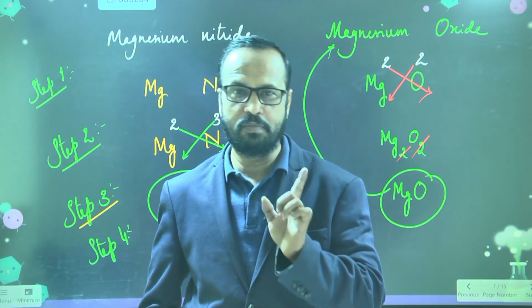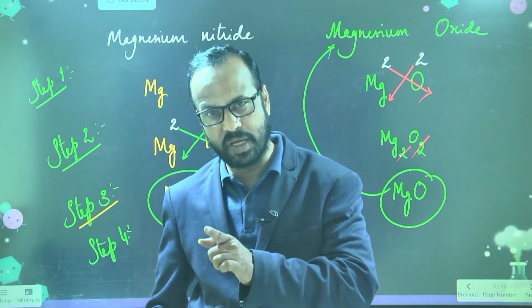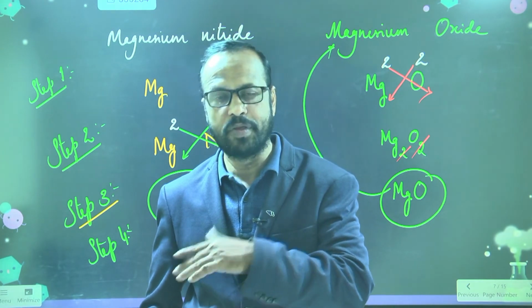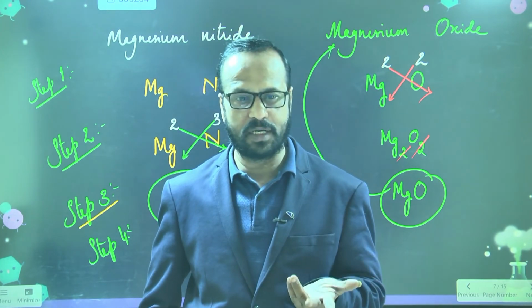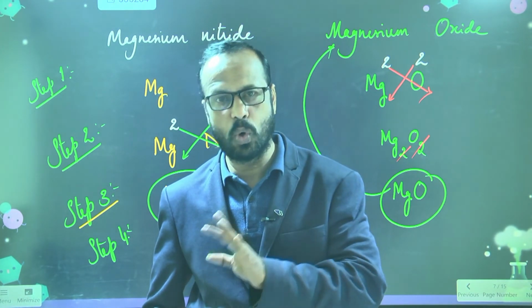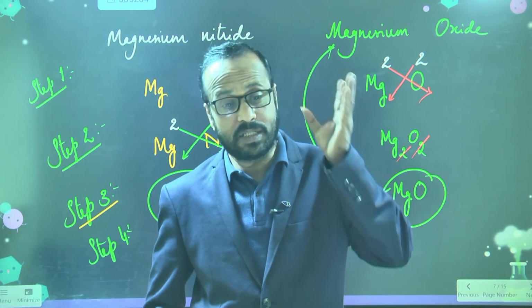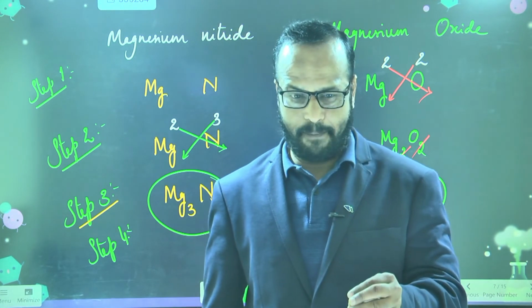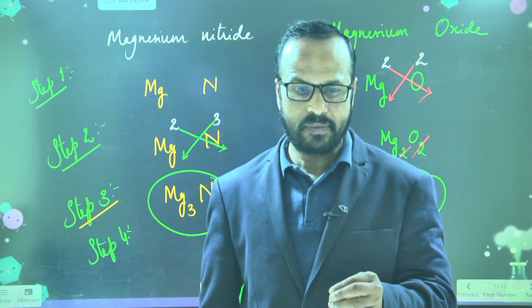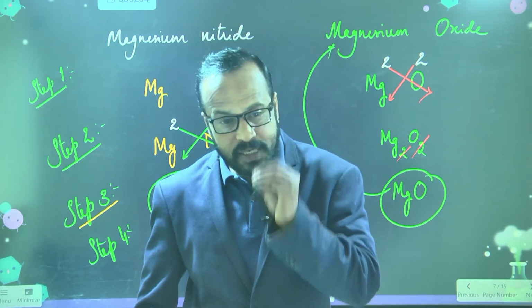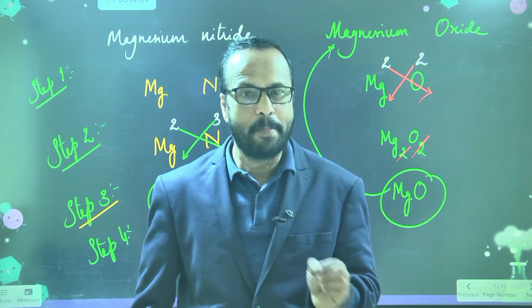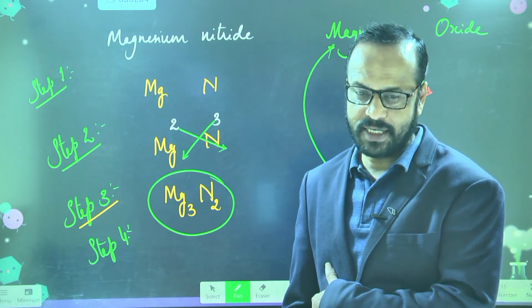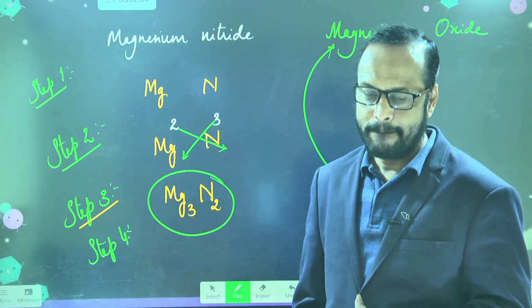Aluminum symbol is Al, valency 3. Sulfur symbol is S, valency -2. Next oxygen symbol is O, valency is -2. Like this, you should learn first. This all you should know first. After learning these valencies and elements, then you start practicing writing the formulas. Is this clear? Yes, sir.